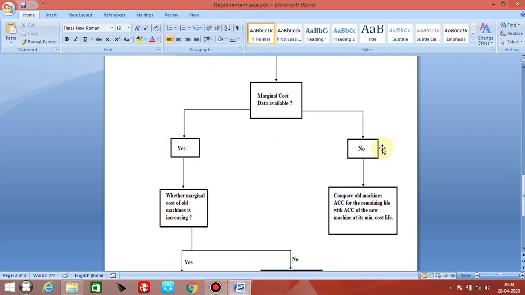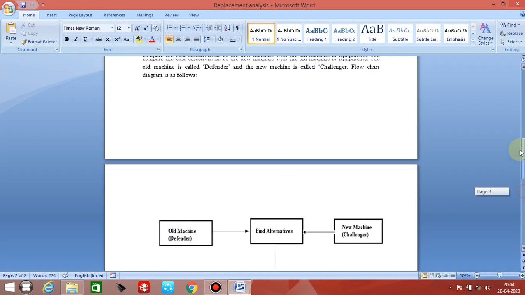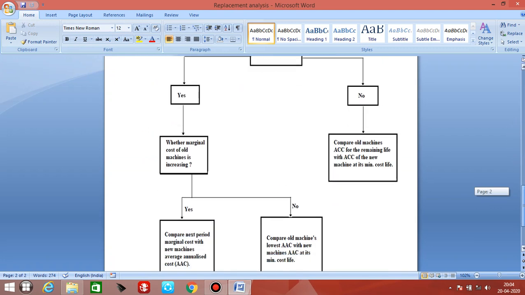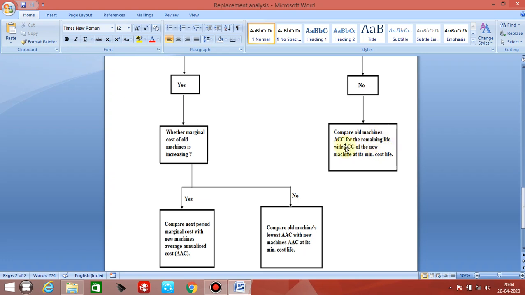One is yes, another is no. If no, then what we should do? Compare old machine's AAC, the average annual cost, for the remaining life with AAC of the new machine at its minimum cost life. So this you have to compare. Now depending on the comparison, you have to take the decision.